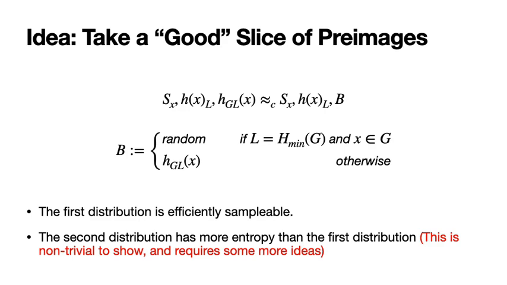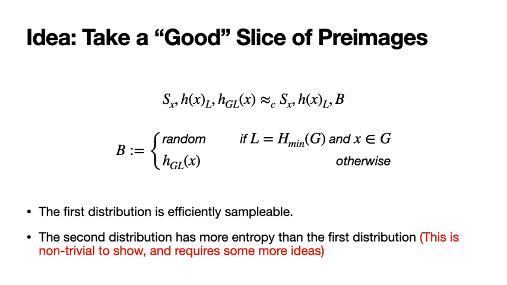Now, unless this event occurs, both these distributions are identical, and conditioned on this event occurring, our x will be in our good slice, so we can apply our Hill techniques, and the hash length will be correct. So these two distributions will, conditioned on the good event, be computationally indistinguishable. Now, with a good deal of work, we can show that these two are statistically far as well. And in fact, we can show that the second distribution has more entropy than the first distribution. However, because it is not efficient to tell when x is in the slice or if we have guessed the right hash length, the second distribution is still inefficient.